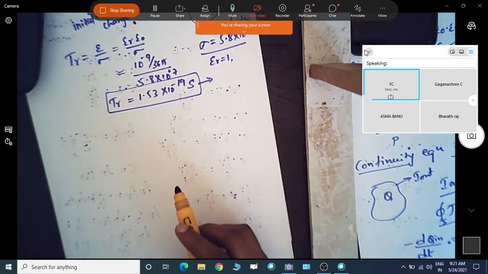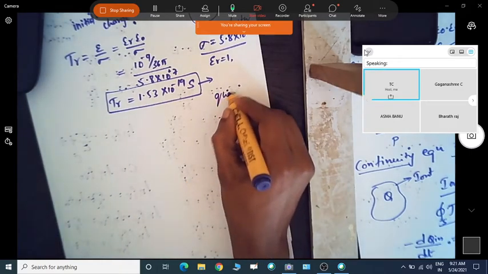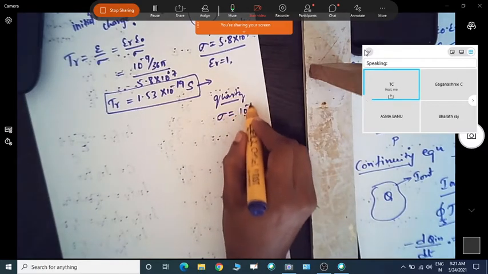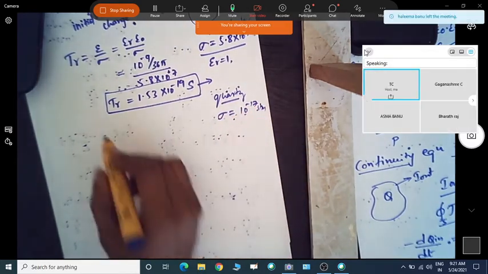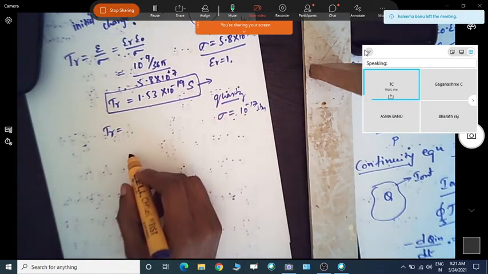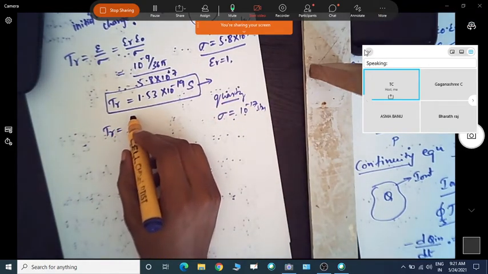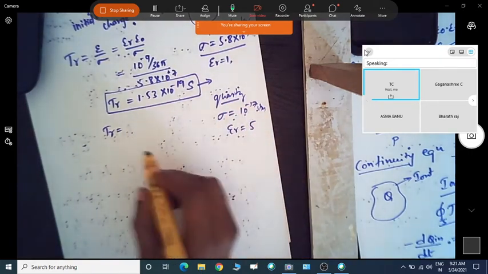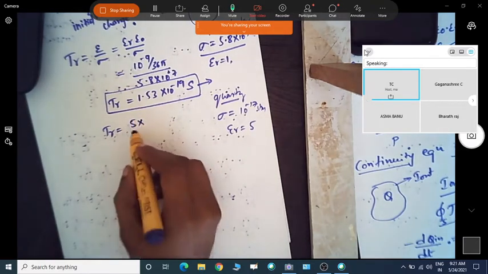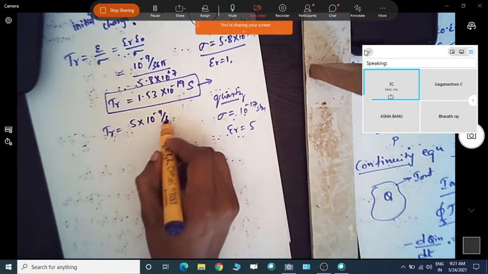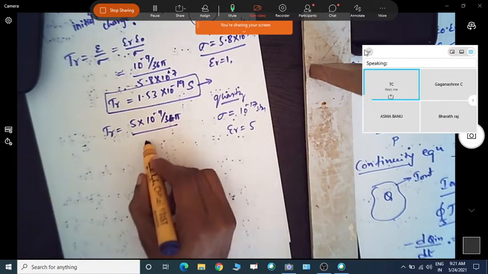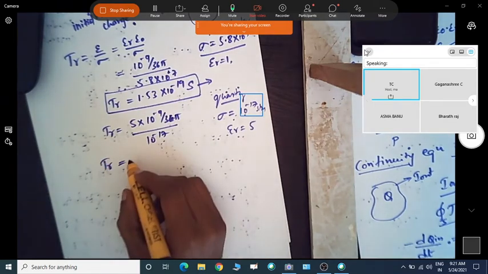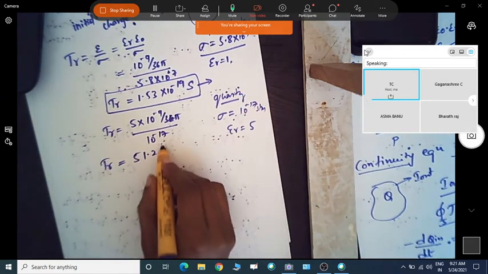If I take quartz, this is a dielectric material, and sigma for this is 10 power minus 17 Siemens per meter. Now if I calculate the relaxation time TR for this quartz, epsilon r for quartz is 5, and epsilon naught is 10 power minus 9 by 36 pi, divided by 10 power minus 17. So the relaxation time comes around 51.2 days.